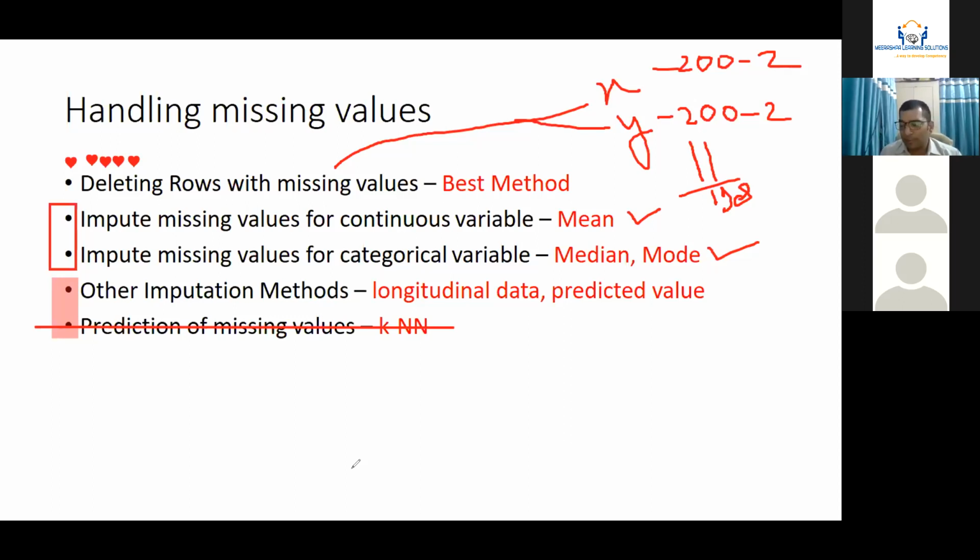Most of the resource persons, most of the videos on YouTube are asking you to add 9 in place of missing values, because your data ranges from 1 to 5. What will this 9 do? Say, for example, there is a series of 1, 2, 3, and if I add 9, don't you think this will influence the mean of the series?